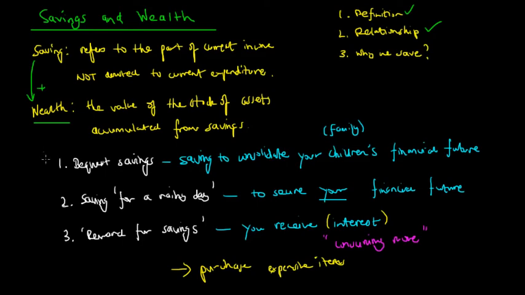And thirdly, we have this idea of reward for savings. So when we save our money in the bank, we receive a high interest, especially if we put it in a very long-term deposit. And so what this means is that we are able to consume more in the future, especially if we want to purchase expensive items such as houses or cars.